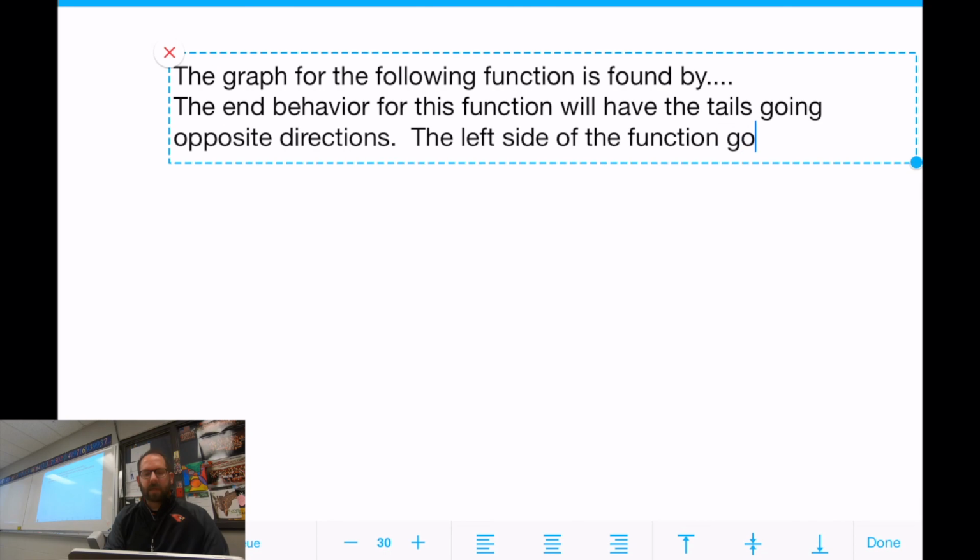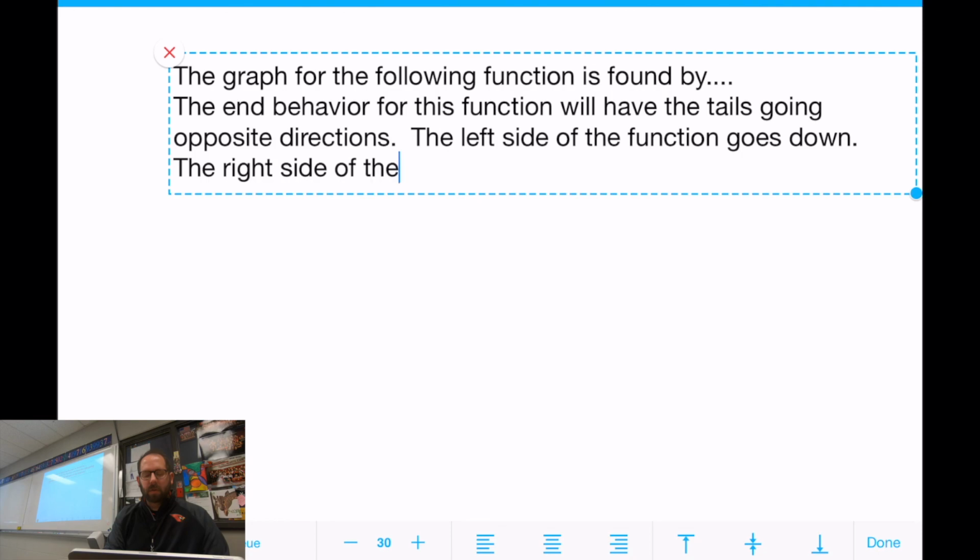The left side of the function goes down. The right side of the function goes up. Again, you don't need to be writing all this down right now. You can write this out for yourself later.